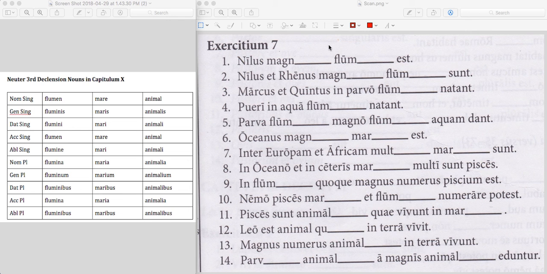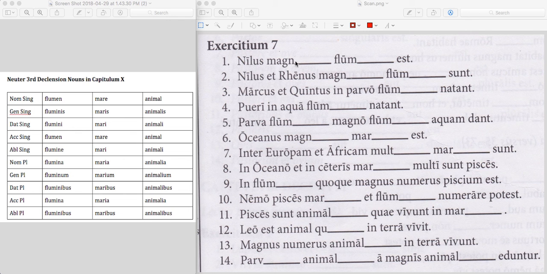But then we have to consider also this adjective here, and this comes from the world of us, a, um, which is otherwise known as a first or second declension adjective. So we have to modify flumen, which is a neuter noun, with the appropriate adjective. So in this case, what it's going to be is magnum.